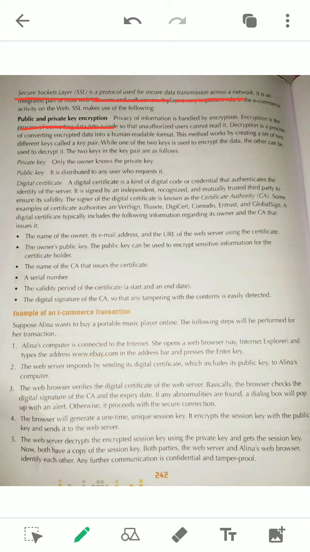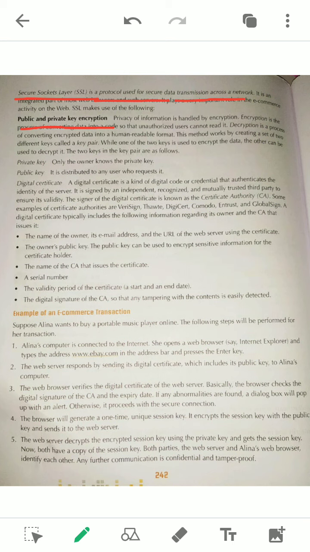The public key is the server's key, and the private key is also the server's key, but the difference is that the public key is sent to all the users who are trying to access the server. If you want to log in to a shopping website like Flipkart, the Flipkart server will give its public key to you and all other users.